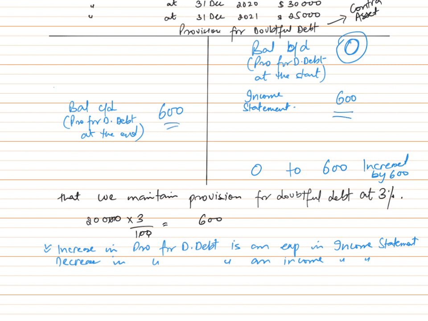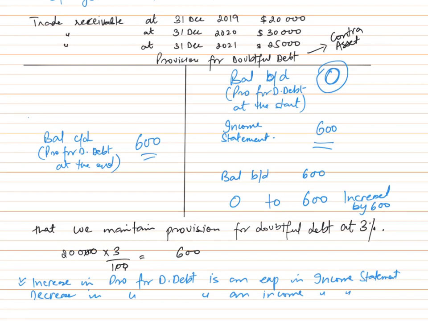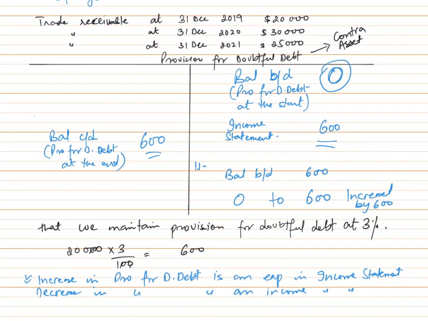Now if I talk about the second year, we'll have this balance BD 600 on 1st January 2020. This was 1st January 2019, 31st December 2019.